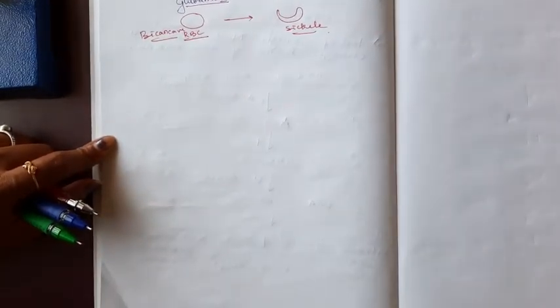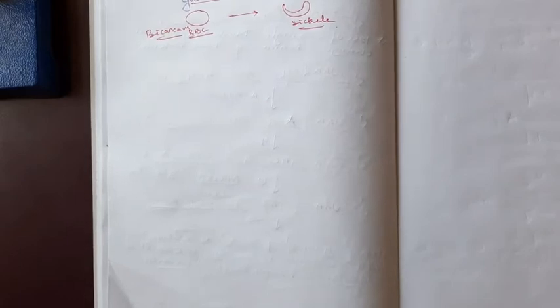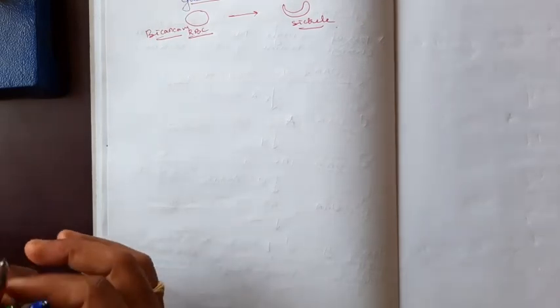Next, we will move to the next topic, that is tRNA. We already discussed the structure of tRNA. Now I will explain the functions of tRNA.